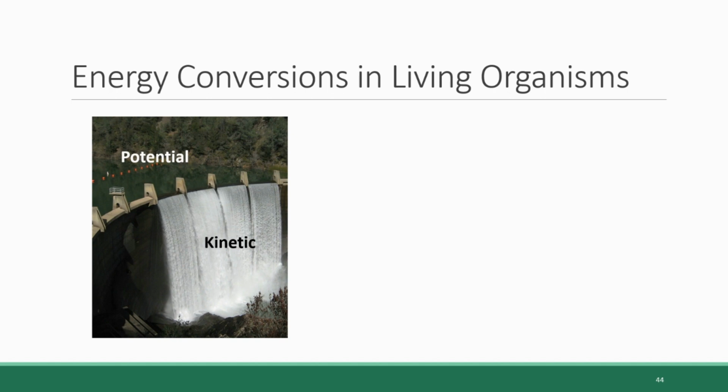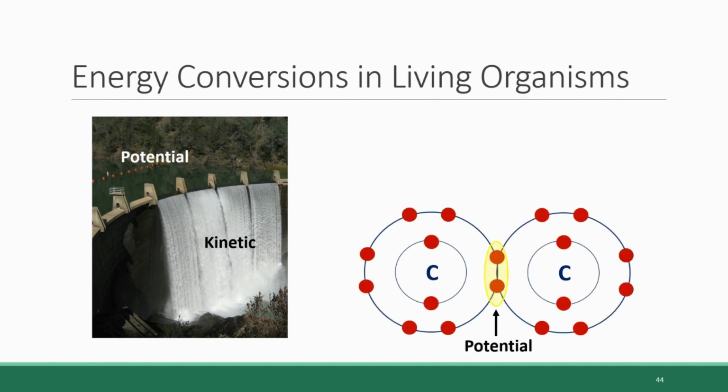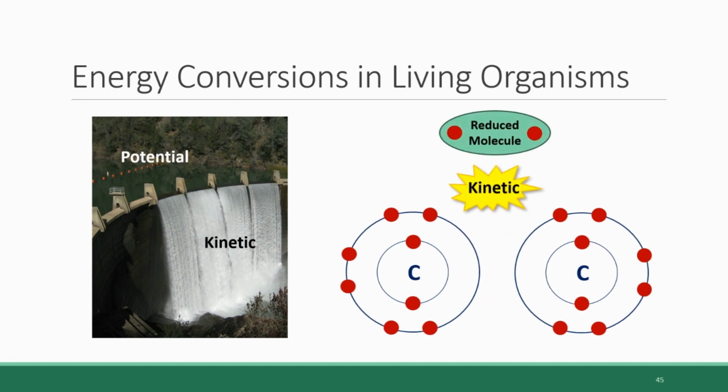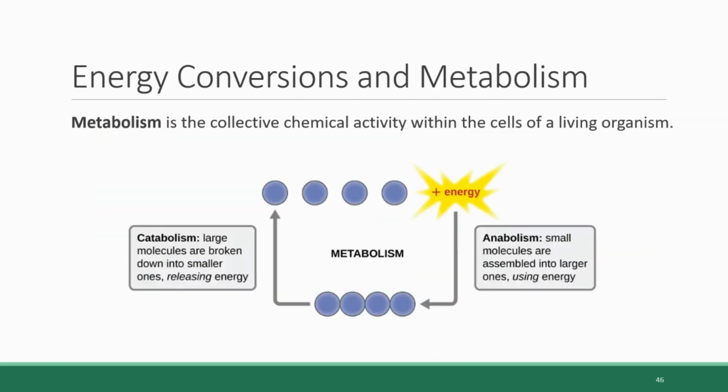Instead, when we're talking about living organisms, they get their energy through conversions that take place on a microscopic molecular level, namely by converting chemical potential energy, which is the energy stored in the electrons that make up the chemical bonds within molecules, into kinetic energy by breaking those bonds and removing those electrons and their associated energy around.